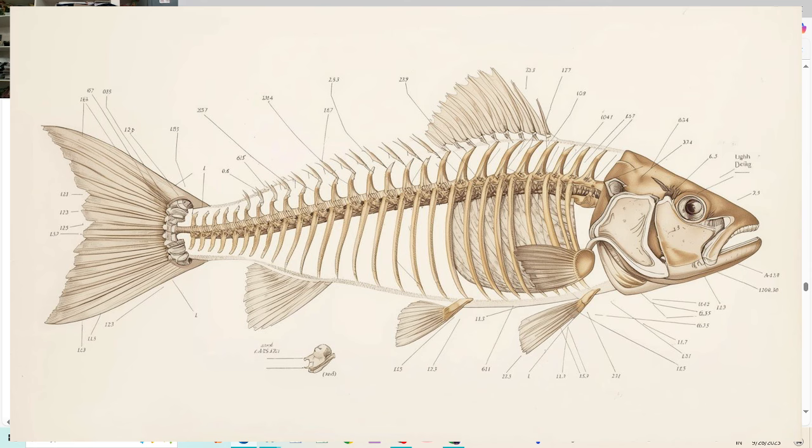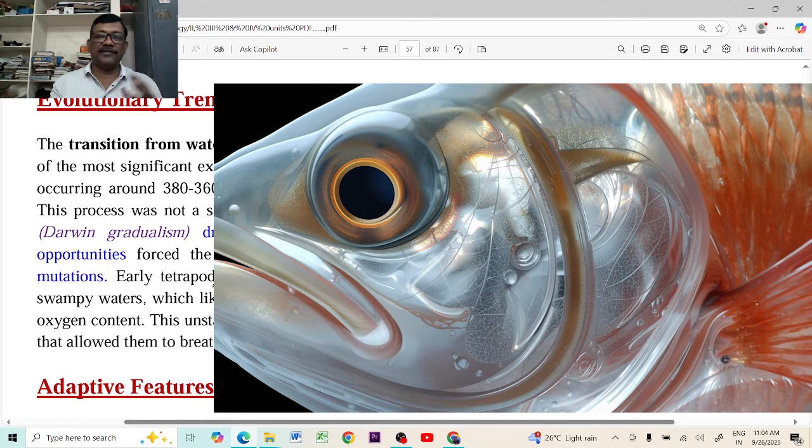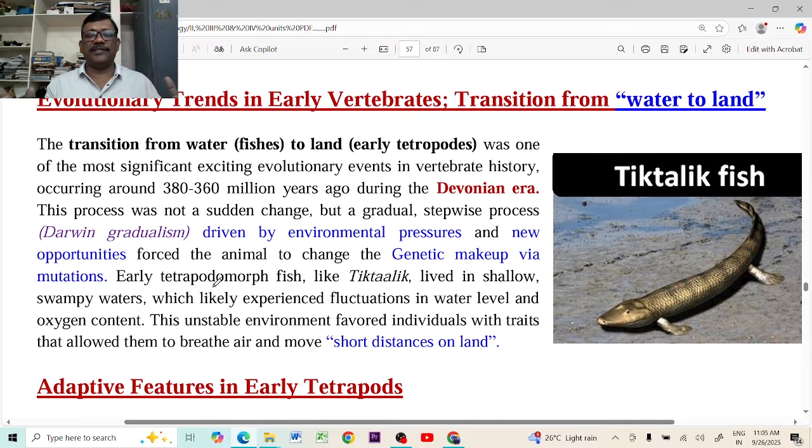What are the changes that took place in the bones? What are the changes that took place in the respiratory organs and the kidneys? Whatever it may be, changes took place in the organs of the body, because spending life in the water is completely different from life on land. What changes took place in the fishes, and how did they become successful in living on land?